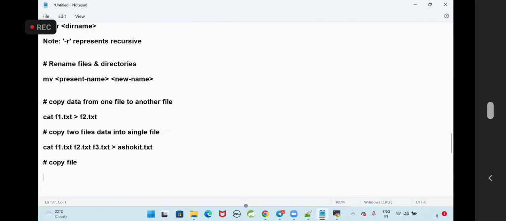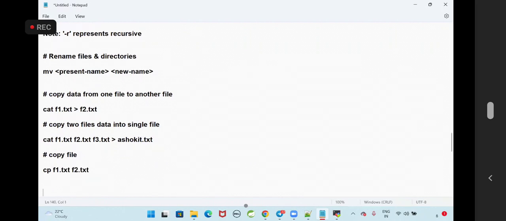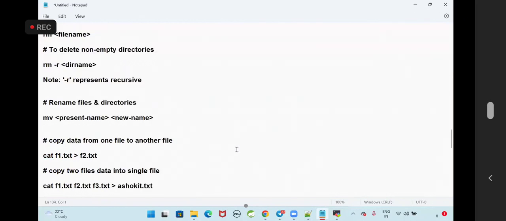You can do the copy using cp f1.txt f2.txt. Just to copy one file, we can go for the cp command. If you want to copy multiple files, then you can go for the cat command. All good.